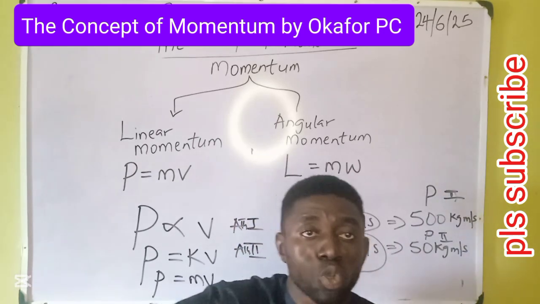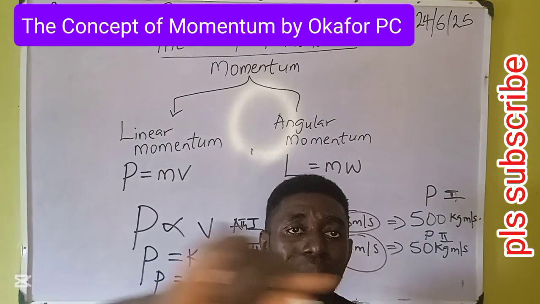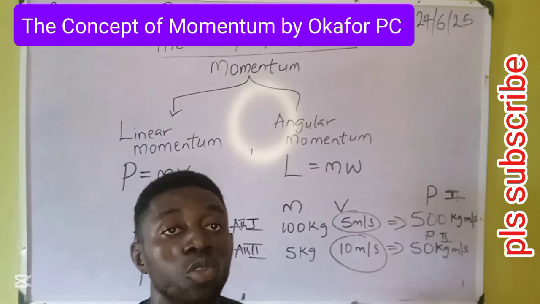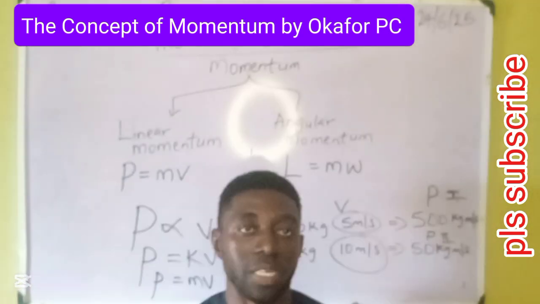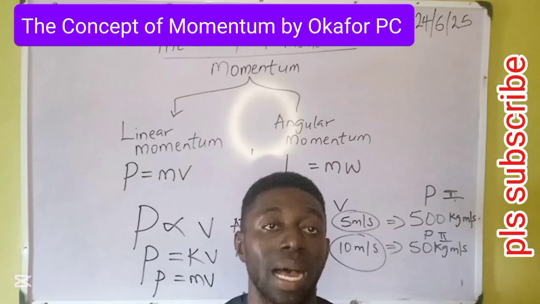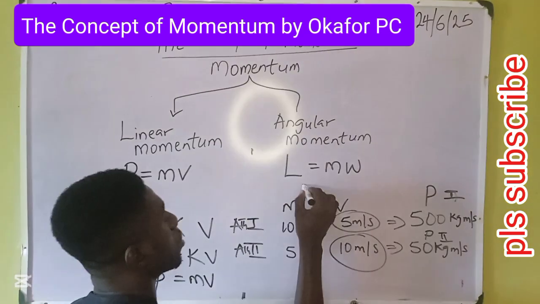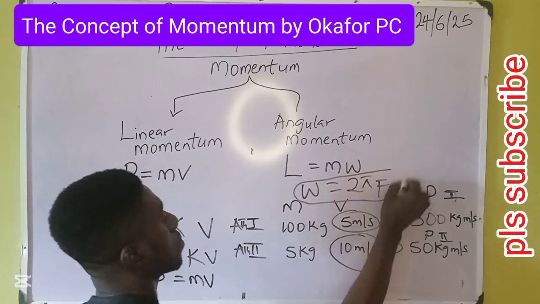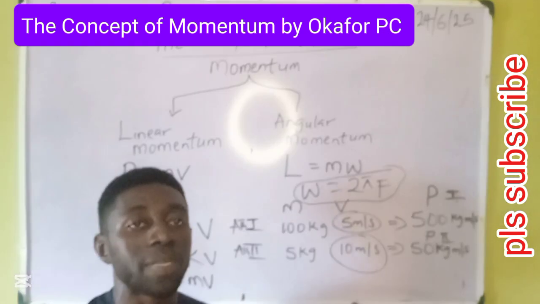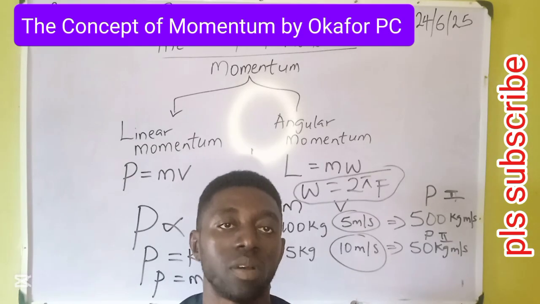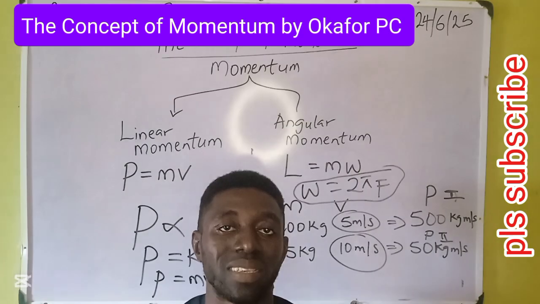So the speed now begins to go in a curve. And when speed goes about a curve, it's no more called linear speed. It's now called angular speed. So use the symbol W for angular speed. Angular speed has its own formula. Angular speed can be deduced as W is equal to 2 pi f. 2 pi is a constant, and f is frequency.